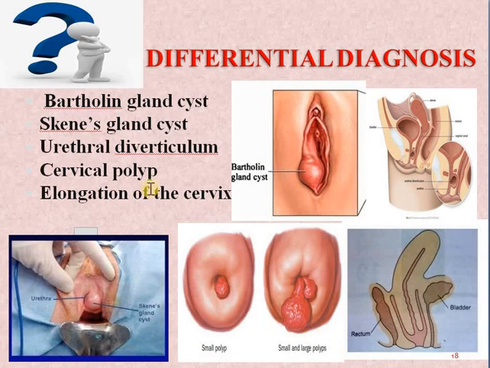Then elongation of the cervix, which we had earlier seen how we will differentiate. And then urethral diverticulum might also be there, which can be identified. So these are some different diagnoses which may be confused with the prolapse of the pelvic organs, but if we have a clear understanding, we can easily differentiate them.